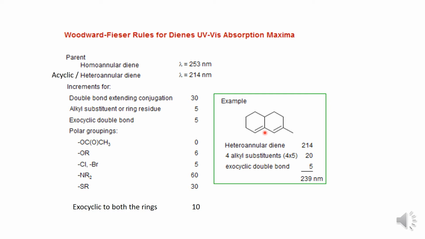And one exocyclic double bond is there. So this double bond is called exocyclic. Exocyclic means outside the ring. So this double bond is outside this ring. If we consider this ring, then this double bond is outside this ring. Therefore, we should add 5 nanometer. After addition of all these numbers, we get 239 nanometer. The lambda max value will be 239 nanometer for this particular compound.